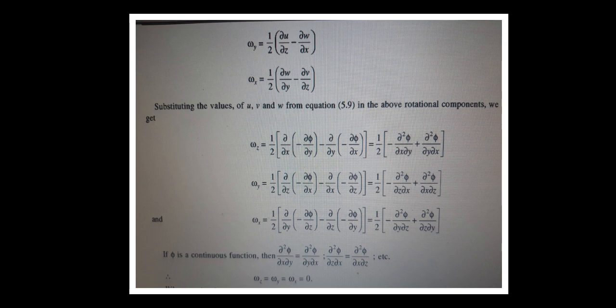Now if phi is a continuous function, then this can be written as dou square phi by dou x dou y equals dou square phi by dou y dou x, and dou square phi by dou z dou x equals dou square phi by dou x dou z, and so on. Like this you have to write. Then the rotation about the x axis equals the rotation about the y axis equals the rotation about the z axis equals 0.